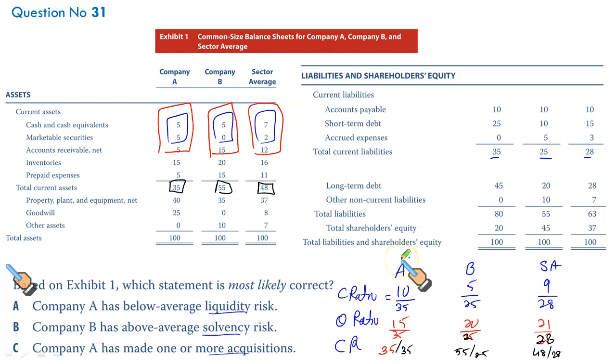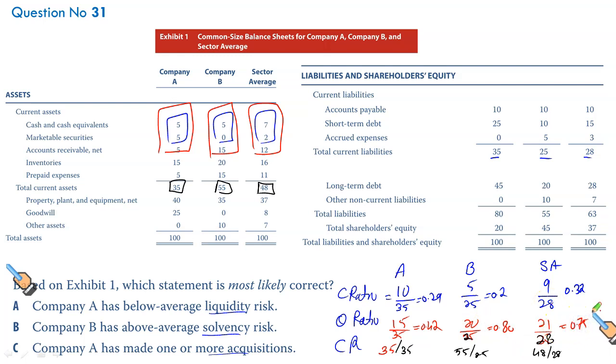For Company A, the cash ratio 10 by 35 is going to be 0.29. 5 by 25 is 0.20. 9 by 28 is 0.32. Quick ratio 15 by 35, given in red, is 0.42 if I'm not wrong. 20 by 25 is 0.80. And the sector average, 20 by 28, that's 0.75.